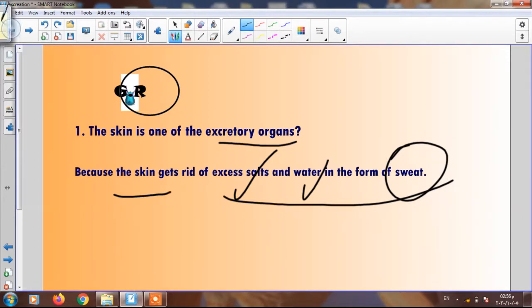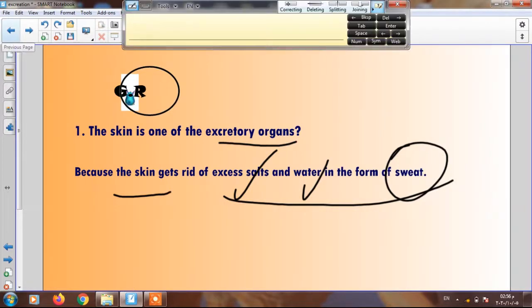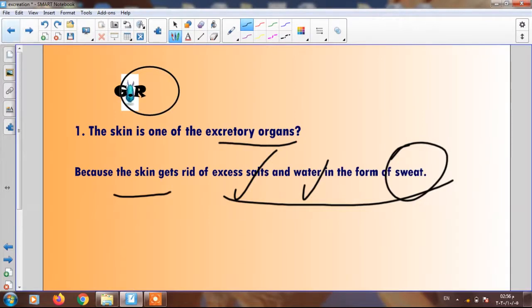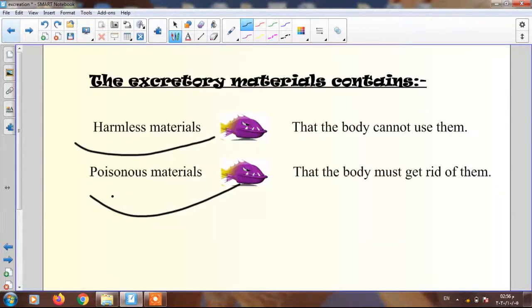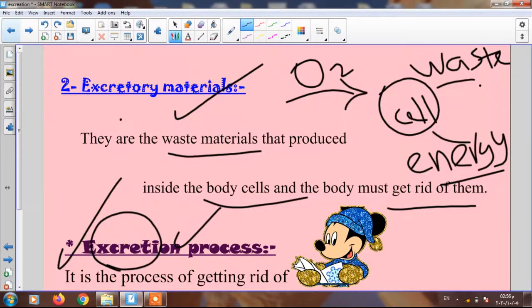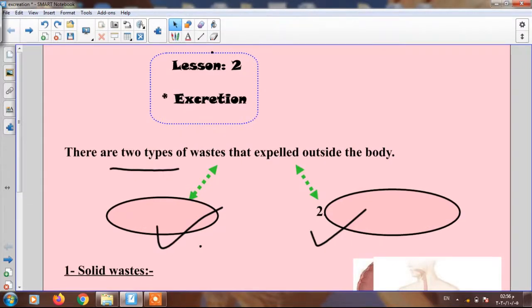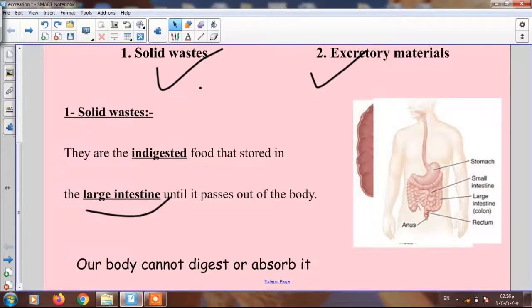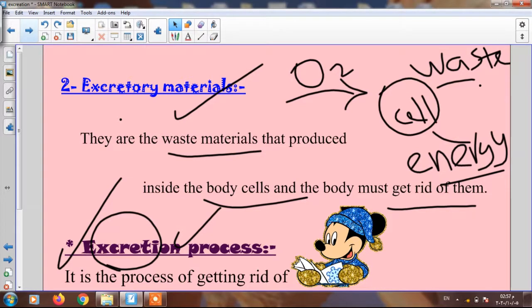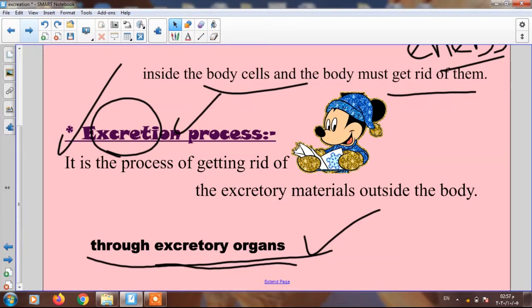So again, let's quickly make a small revision on what we said. I said that there are two types of wastes inside your body. Number one is called solid wastes, number two is called excretory materials. Solid wastes are stored inside the large intestine till the body gets rid of them. Excretory materials are wastes produced from burning digested food inside the cell, removed through excretory organs by the excretion process.